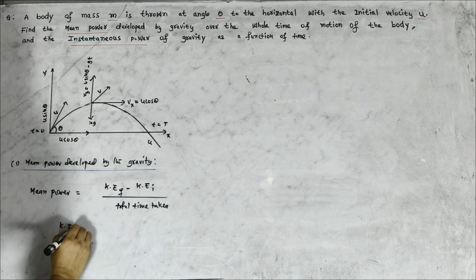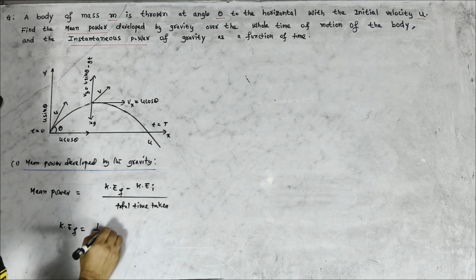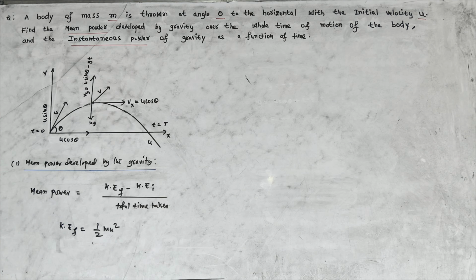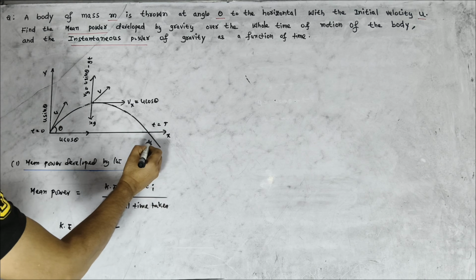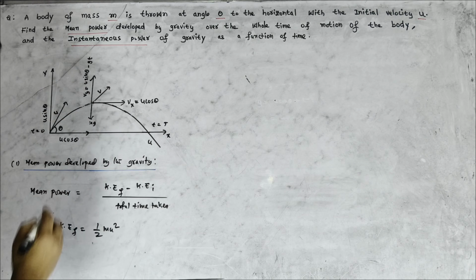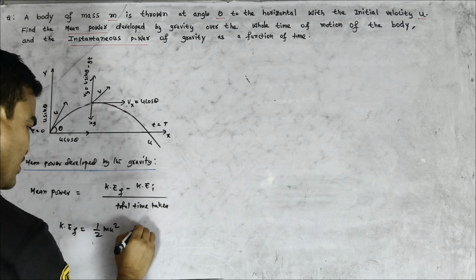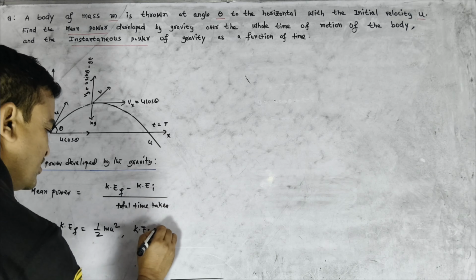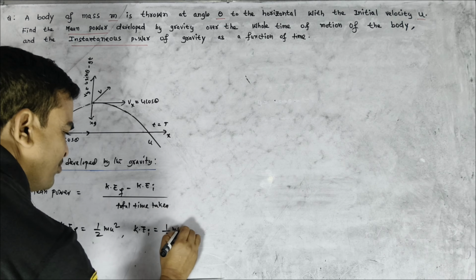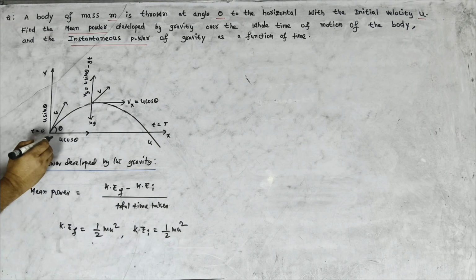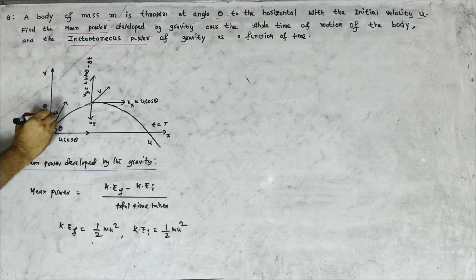Final kinetic energy is equal to half mu square, because the final velocity is equal to u. Then initial kinetic energy is again half mu square, because the initial velocity is also u.